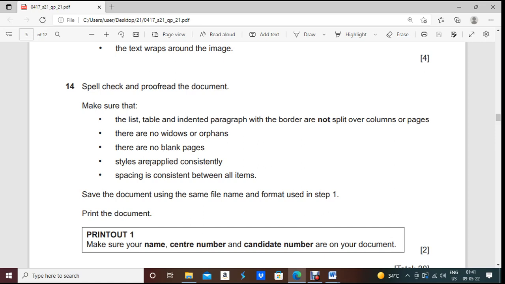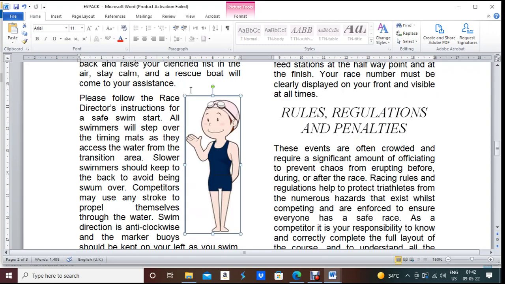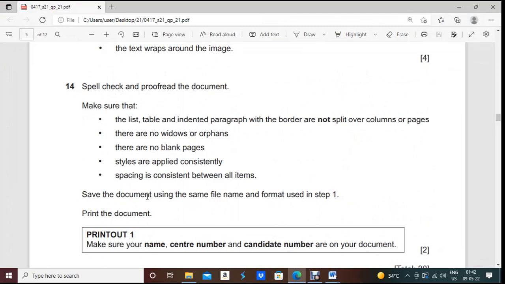Styles are applied consistently. It's done. Spacing is consistent between all items. So spacing is done perfectly. It was wrong the first time. I corrected it here also. 6 point, right? Now next one, spacing is okay.